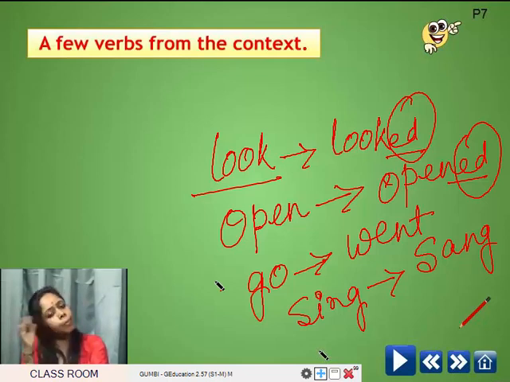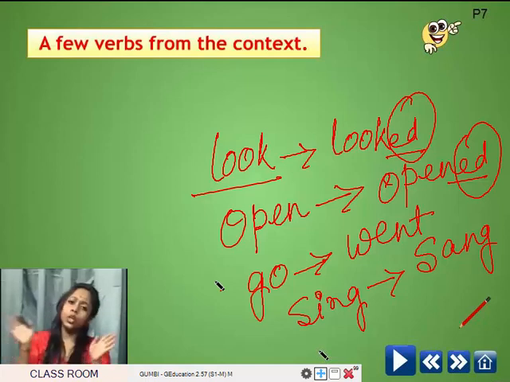These verbs which usually take their past form by adding ed are regular verbs. They are usual, there is no change in the past form, just ed we need to add.